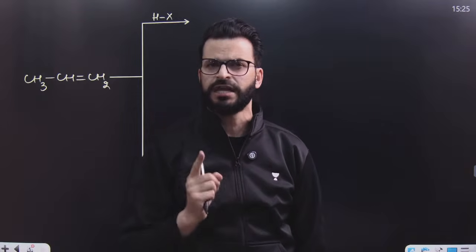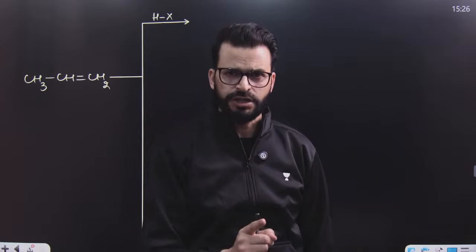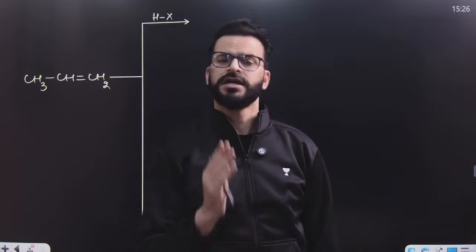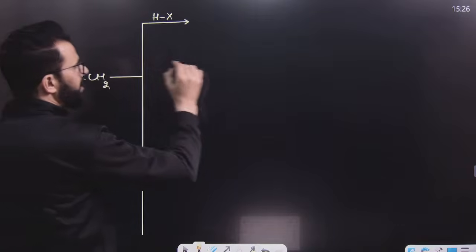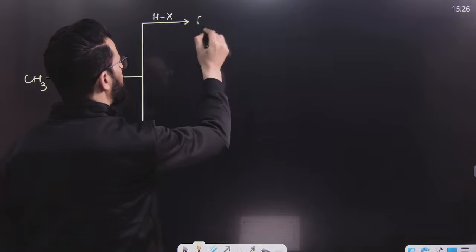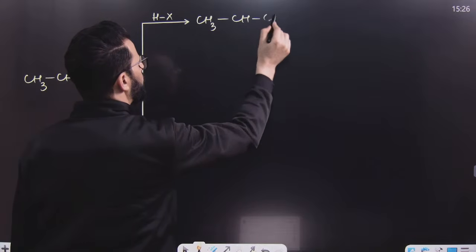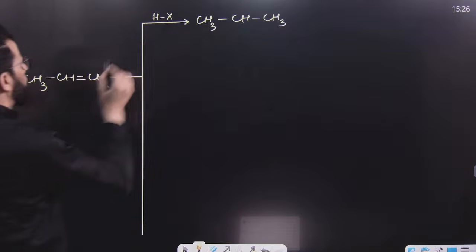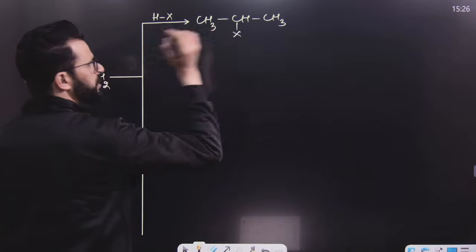Whether HF, HCl, HBr, HI in absence of peroxide, or HF, HCl and HI in presence of peroxide, the reaction will be an electrophilic addition reaction, and the intermediate of this reaction is a carbocation, and the product formation takes place according to Markovnikov's rule. That means the negative part goes to that carbon of the carbon-carbon double bond which is having lesser number of hydrogens. So this will be the product.